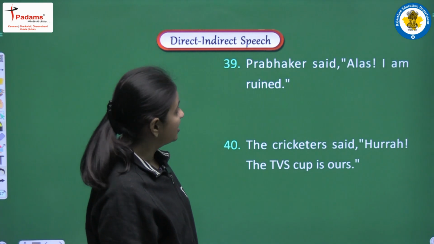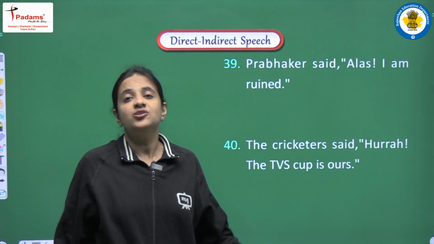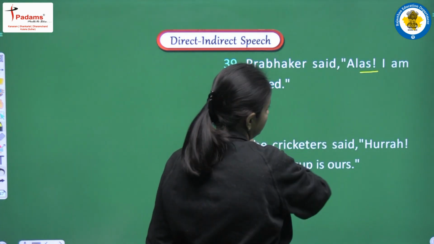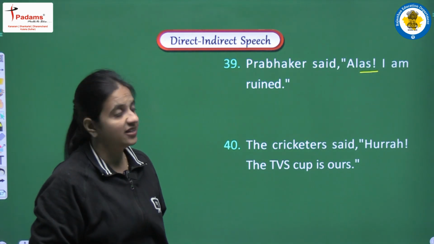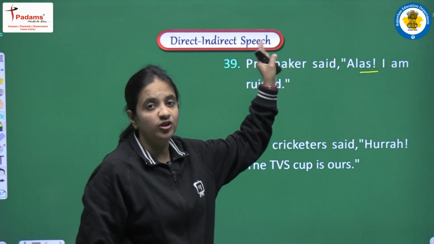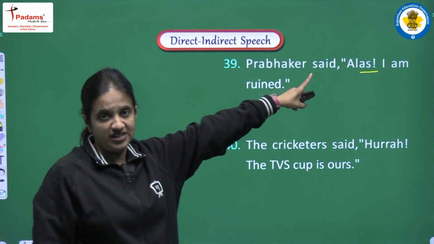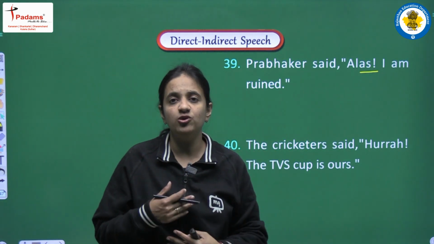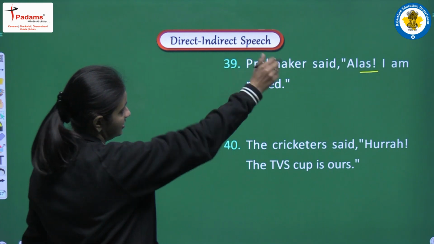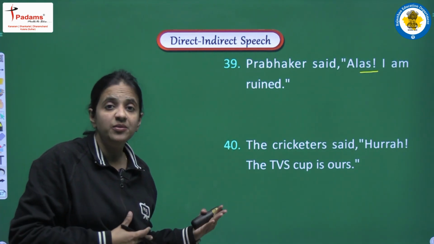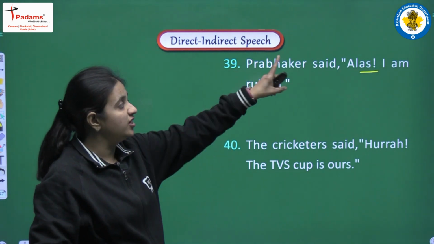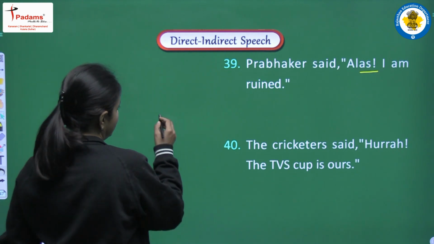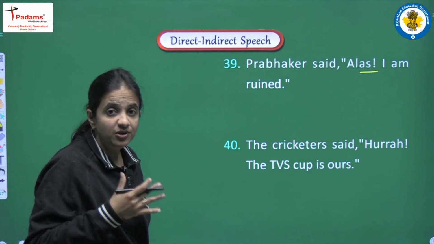Next we are having, Prabhakar said, alas, I am ruined. So here we are having an exclamatory sentence. We are having one exclamatory mark in the sentence. So this is an example of an exclamatory sentence. So here we have to do the changes first of all in the said according to the mood of the reported speech. Okay. So we are having one word, that is alas. Alas means a word that is showing very deep sadness, and this is the reason we will convert said into exclaimed with sorrow, because this is very much clear because of this word alas that we are having a very deep sadness in the sentence. So we will convert said into exclaimed with sorrow.